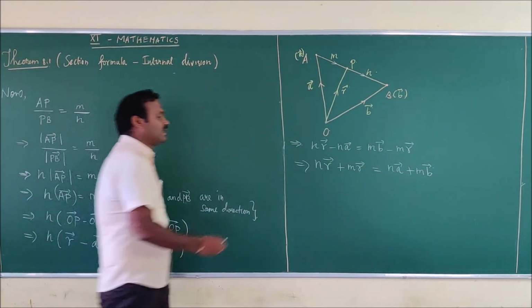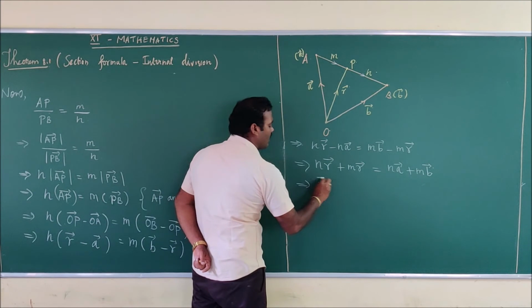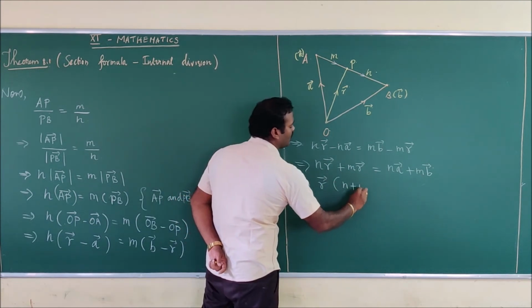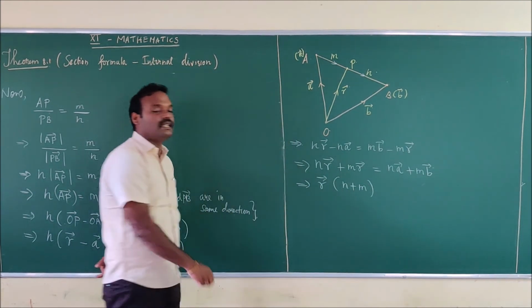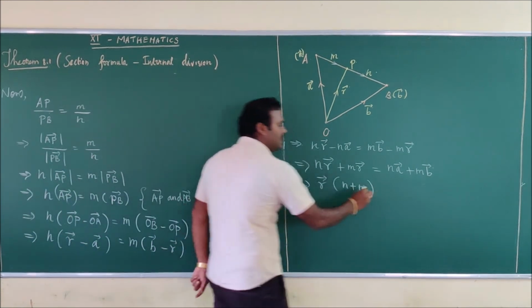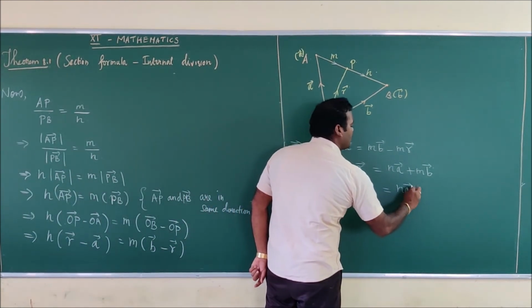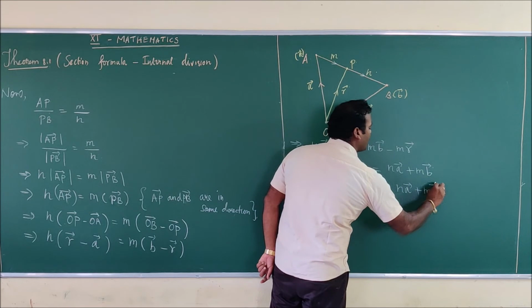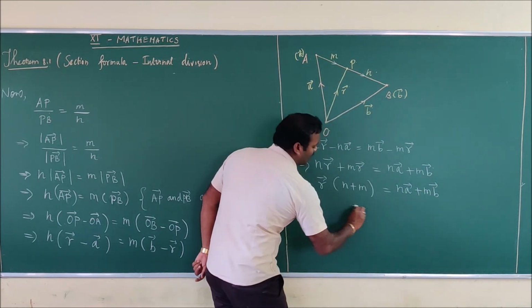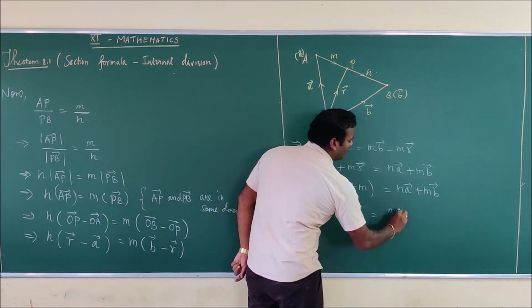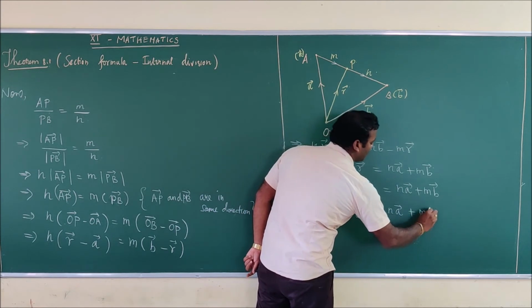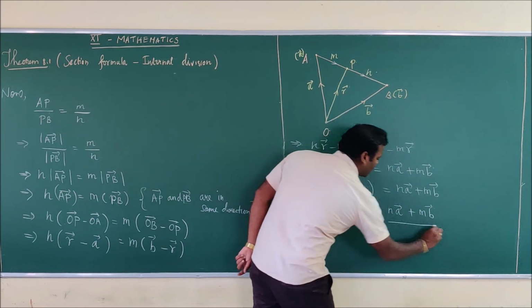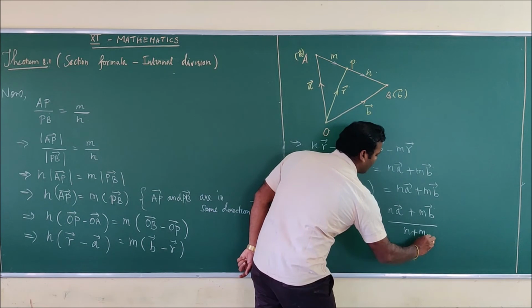Okay. Next thing what I can write, I can take R vector in common, so that you will have R vector into n plus m, which is equal to n into A vector plus m into B vector. And you can write this as R vector is equal to n into A vector plus m into B vector divided by n plus m.